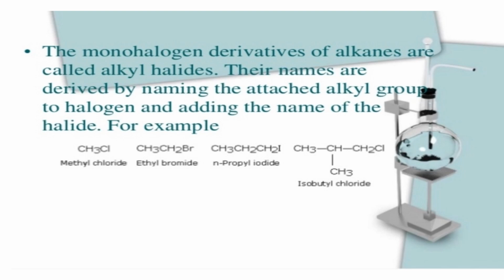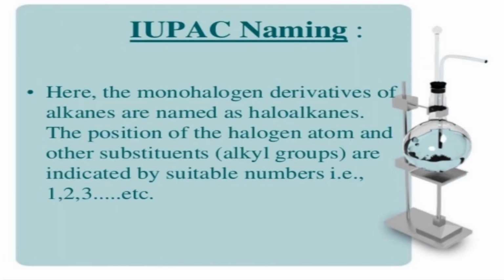There are three types of haloalkanes: monohaloalkanes, dihaloalkanes, and trihaloalkanes. Monohaloalkanes are the monohalogen derivatives, where only one halogen atom is substituted, meaning only one.